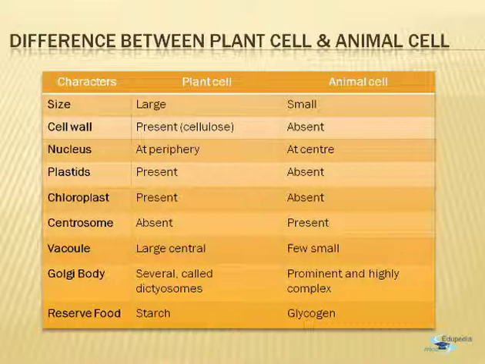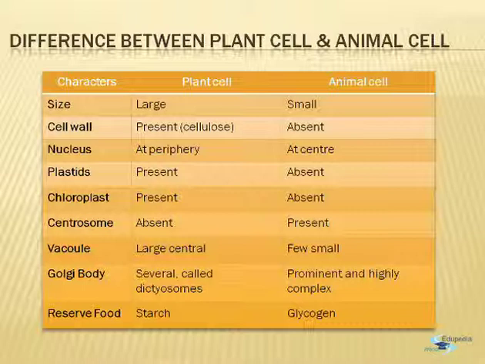A large central vacuole is present in case of the plant cell, whereas few and small vacuoles are present in an animal cell. When we talk about the Golgi body, several Golgi bodies or the units which are known as dictyosomes are present in the plant cell, whereas in an animal cell the Golgi bodies are prominent and very complex structures which help in the folding and the maturation of proteins, which we are going to study further.